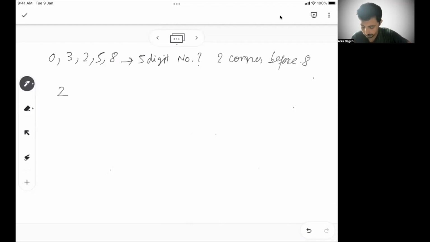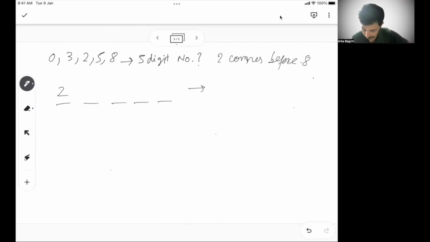So what are the scenarios? Let's see how we can approach this. Again, there are 5 digits. So 2 has to come either in the first place, second place, third place, or fourth place. 2 cannot come in the fifth place, because if 2 is coming in the fifth place, that means 8 has to come before 2, and that is not feasible. So if 2 comes in the first place, then in all the 5-digit numbers possible, 8 will always be after 2.